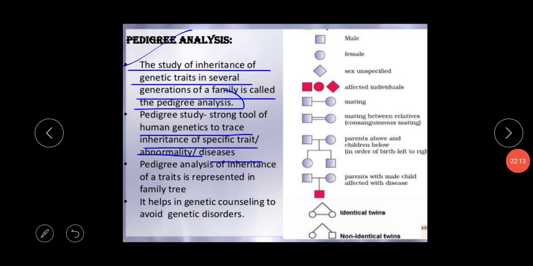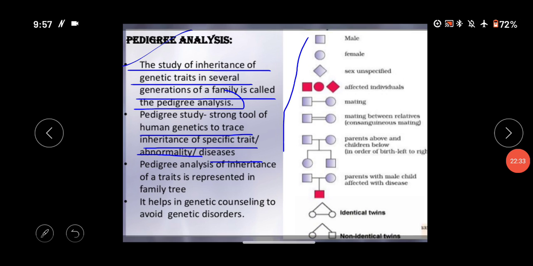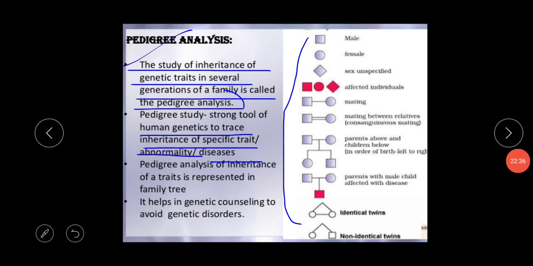The inheritance pattern of traits in human beings cannot be studied by crosses, because the progeny produced is very small and controlled crosses cannot be performed. So through the pedigree analysis and its symbols you will get to know your pedigree. It also helps in genetic counseling to avoid genetic disorders.